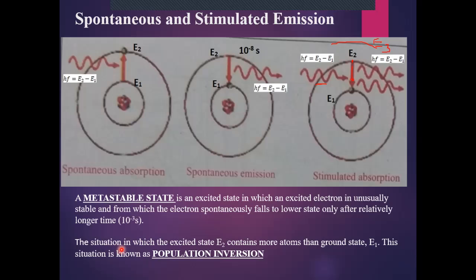And the fifth phenomenon, which is important, is known as population inversion. Population inversion is a state or situation in which the number of atoms in the excited state E2 is greater than the number of atoms in the ground state or lower energy state E1. Or simply we can say that if the number of atoms in the excited state is greater as compared to the number of atoms in the ground state, then this situation is known as population inversion.